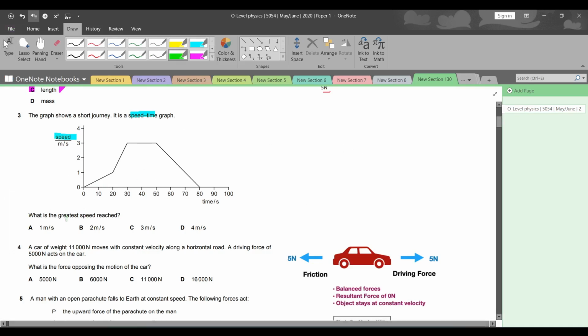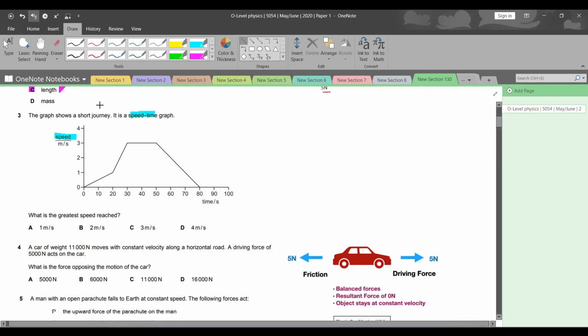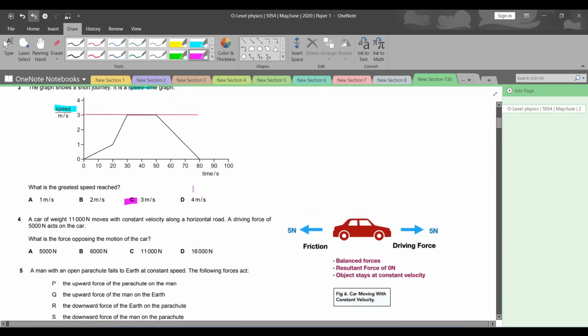So what is the greatest speed reached? So speed, of course, this is the easiest question out of them all. The speed is mentioned on the y-axis. Y-axis पे जो highest point है, that is 3. Therefore, this is the highest speed reached. So question number 3 का आंसर है C.